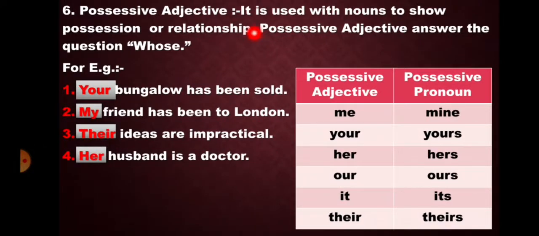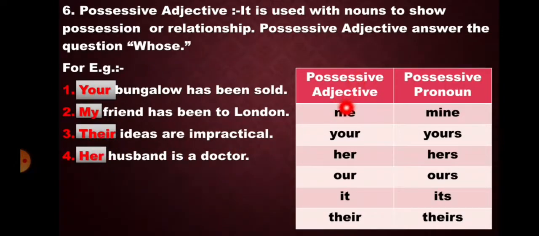Possessive adjective. It is used with a noun to show possession or relationship. A possessive adjective answers the question whose. For example, your bungalow has been sold. Whose bungalow has been sold? Your. My friend has been to London. Whose friend has been to London? My friend. Their ideas are impractical. Whose ideas are impractical? Their. Her husband is a doctor. Whose husband is a doctor? Her. So here your, my, their, her are possessive adjectives.